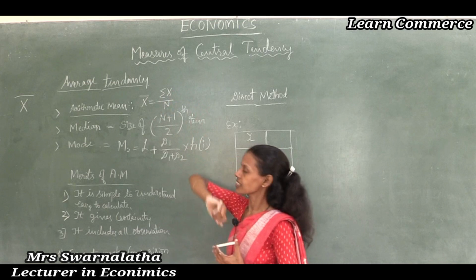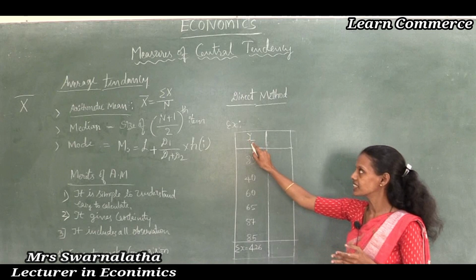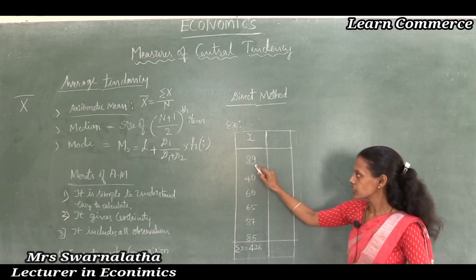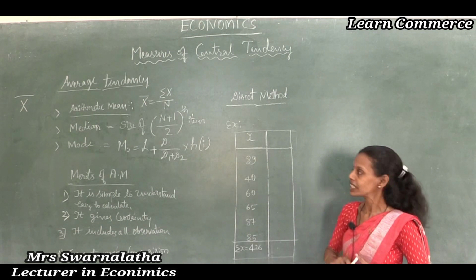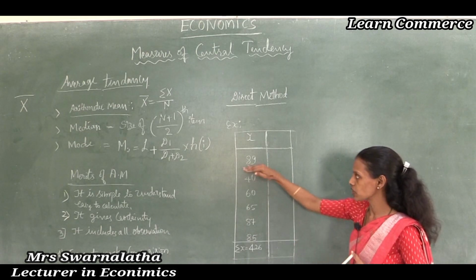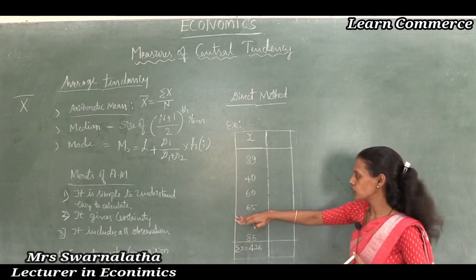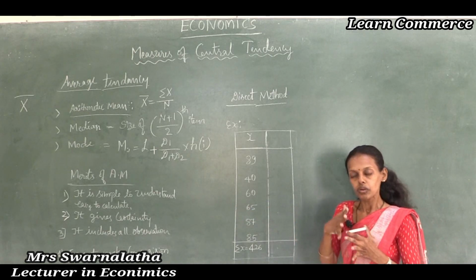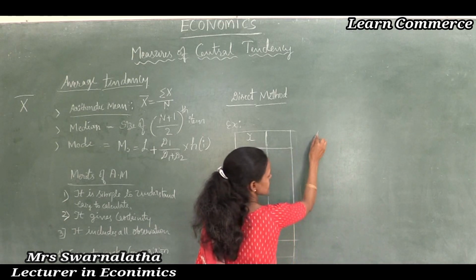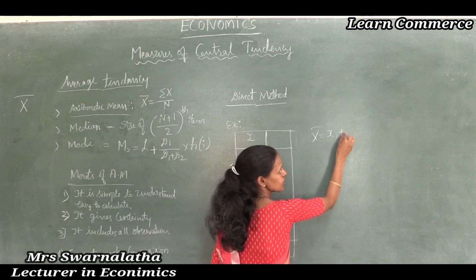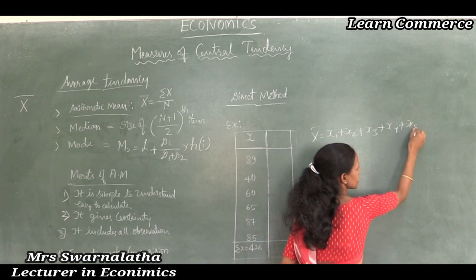Thus, summation x means all the x values we are going to add together. For example, you can see here the x values 89, 40, 60, 65, 87, 85. These are all the x variables, individual values. 89 is one individual value, 40 is one value, 60 is one value, 65 is one value. While adding together all these values, x bar is equal to x1 plus x2 plus x3 plus x4 plus x5 and so on.